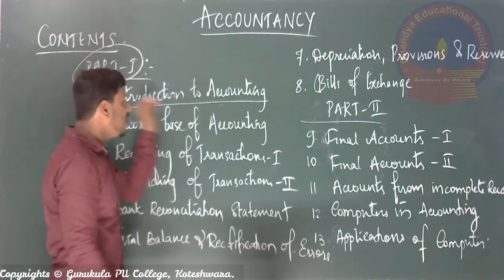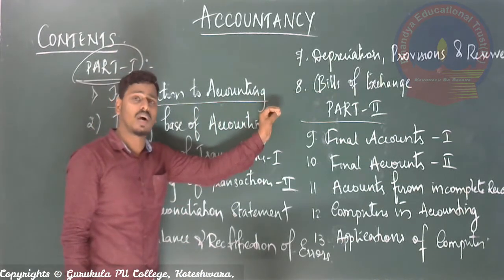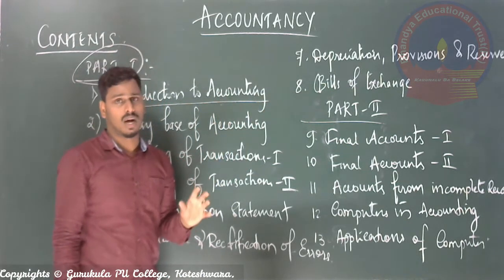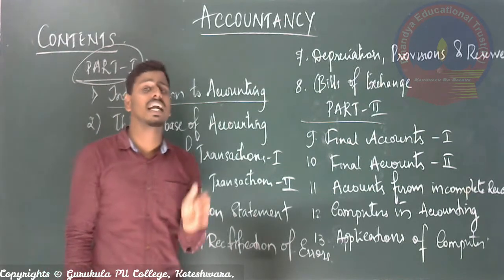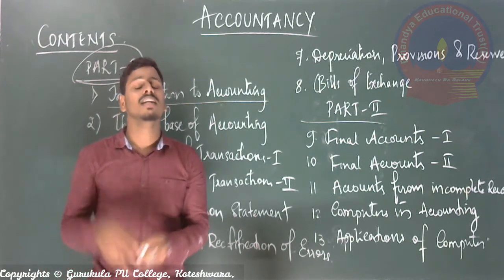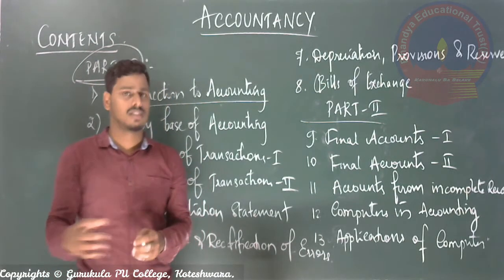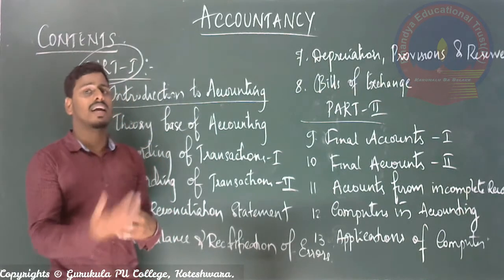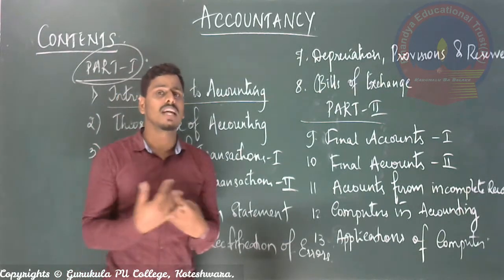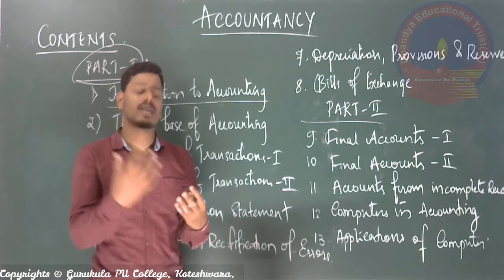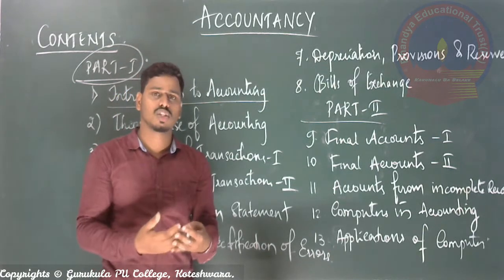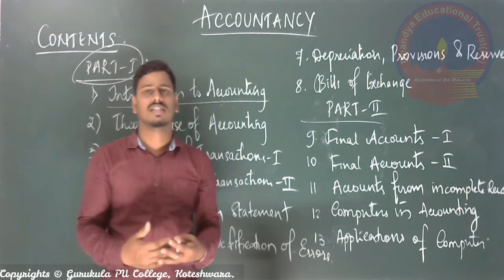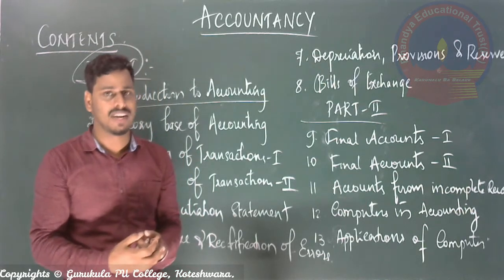So I repeat, Introduction to Accounting covers the basic things of accounting, from the meaning and definition of accounting till the basic terms, various terms. For example, in SSLC you had science-related subjects, for example mathematics or physics or chemistry or social studies, or maybe some other languages. Correct.